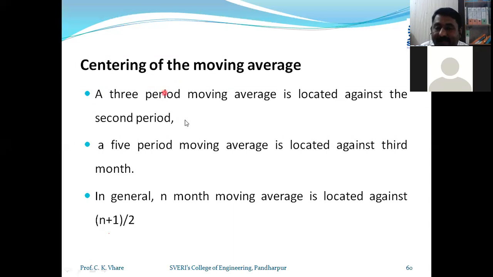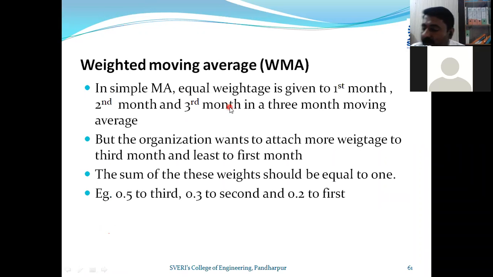Where is the center of that particular moving average? In a simple numerical, you have to just calculate for 3 months. If the data is much larger, then you have to go to the tabular format. First of all, calculate the total and then calculate the moving average for all the months. So here the centering is required, to decide where I should write the moving average value. This is very important.